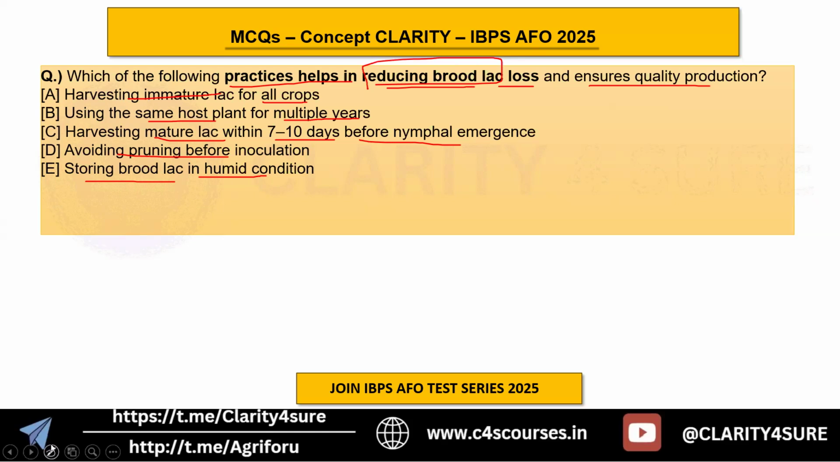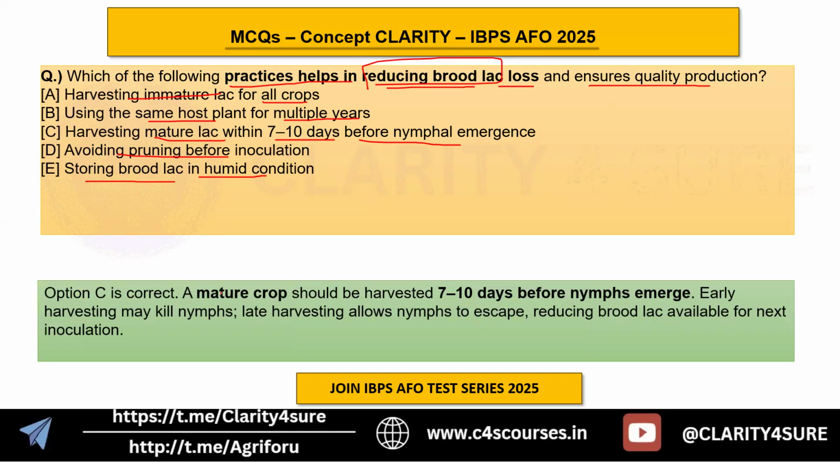Okay, so in this way the answer, option C, is correct here. So why? Because a mature crop should be harvested 7 to 10 days before the nymphs emerge. Early harvesting may kill nymphs, but late harvesting may allow nymphs to escape. So that is why it reduces the brood lac available for the next inoculation. So that is why they are harvested 7 to 10 days before.